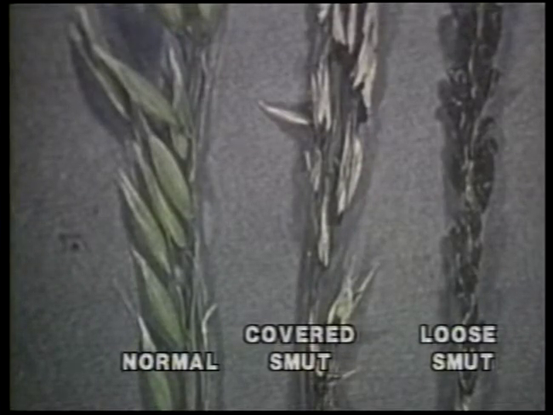In covered smut, the spores are formed within the pericarp of the caryopsis and are spread when the pericarp is ruptured by harvesting or other means. The floral bracts are usually not destroyed and remain visible on the inflorescence. The fungal spores can overwinter on seed or in smut balls or smut masses to infect a new crop the following spring.